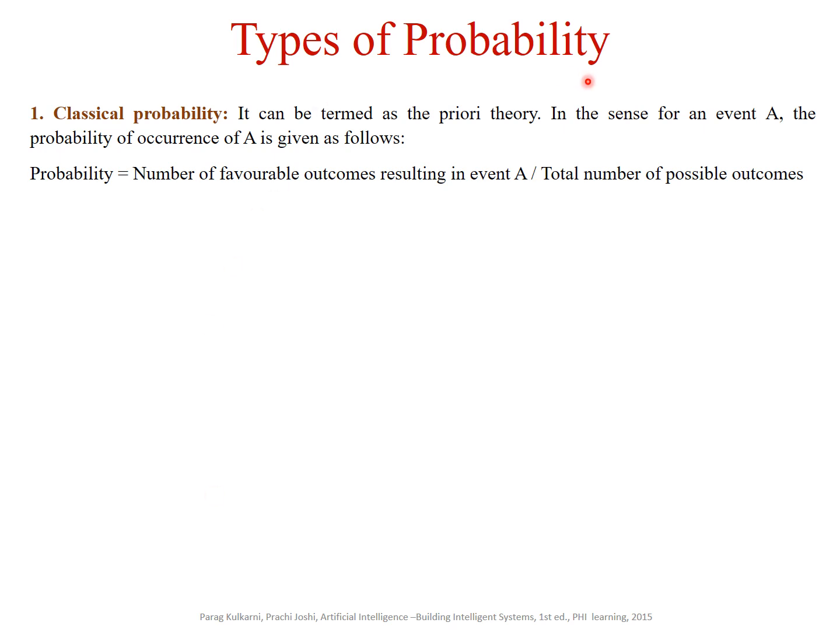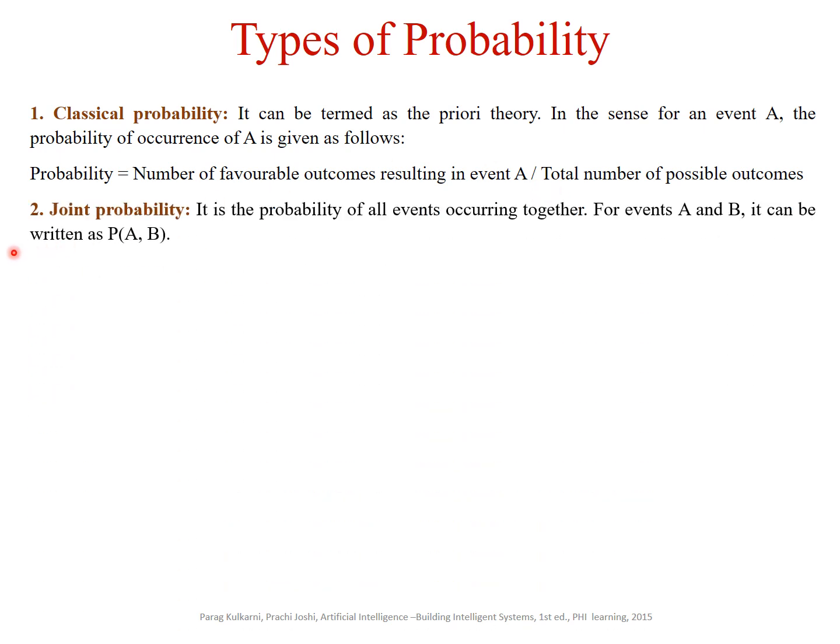Types of probability. The first one is the classical probability. We call it as priori theory. For an event A, the probability of occurrence of A is given as follows. Probability is equal to number of favorable outcomes resulting in event A divided by the total number of possible outcomes. Number two, joint probability. It is the probability of all events occurring together. It will be written as probability of A, B.